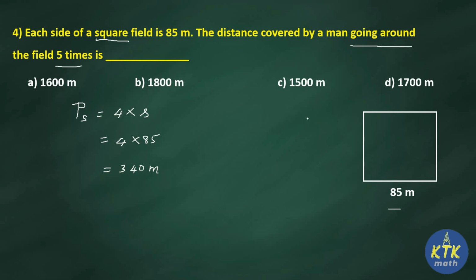But in the question, how many rounds are mentioned? A man going around the field 5 times. One round is 340, so we are going to identify 5 times. So 5 rounds, 340 multiplied with 5. Hope you understand. One round is 340. So for 5 times, just multiply 340 into 5. What answer are we getting? 1700. So option D is the correct answer for question number 4.